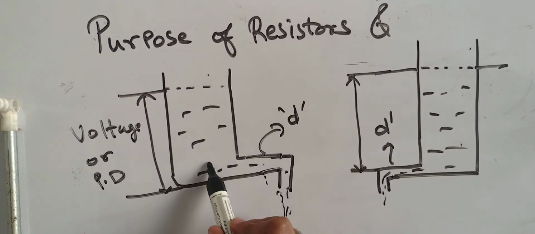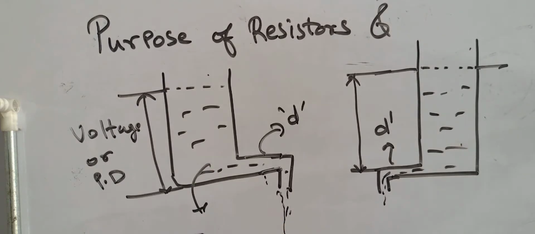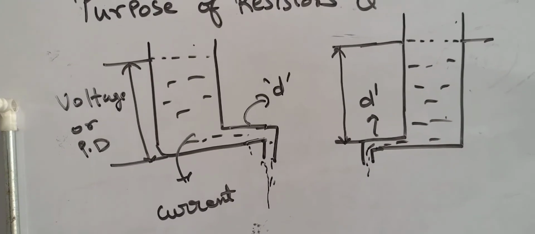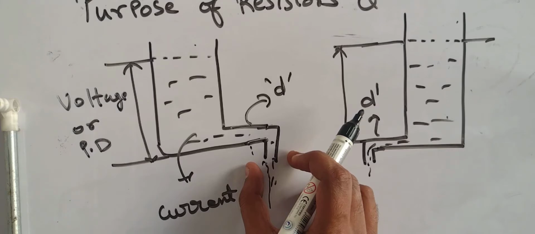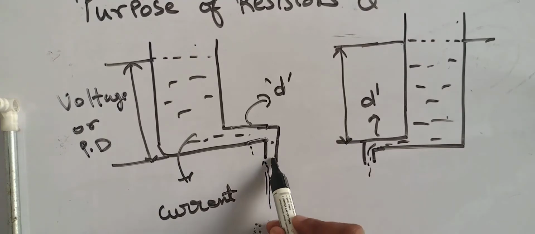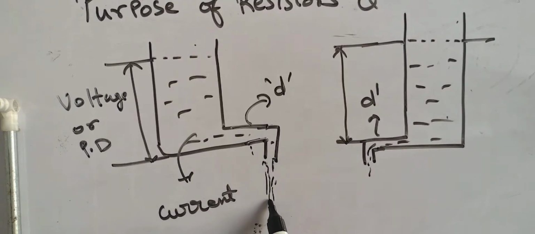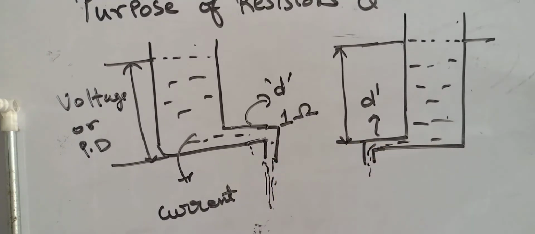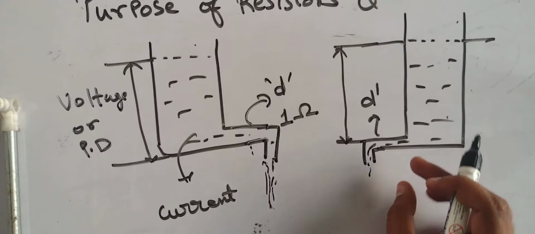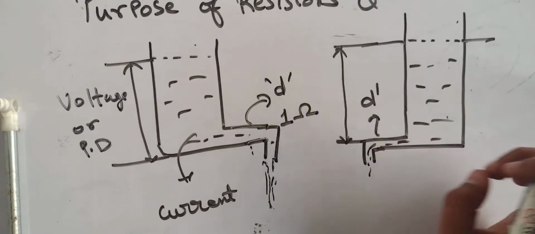Imagine this water is nothing but electrons. If electrons are flowing, what is generating? Current is generating. So through this large diameter of pipe, more current will flow, more water will flow. Okay, getting it? You can say it has 1 ohm of resistance. Getting it? So if I reduce the diameter of this pipe,